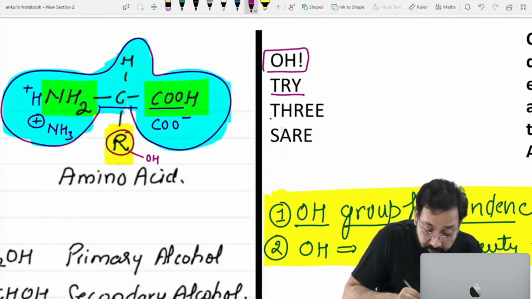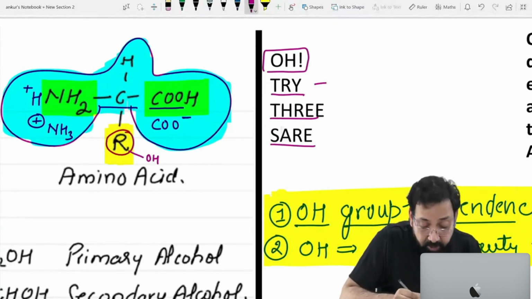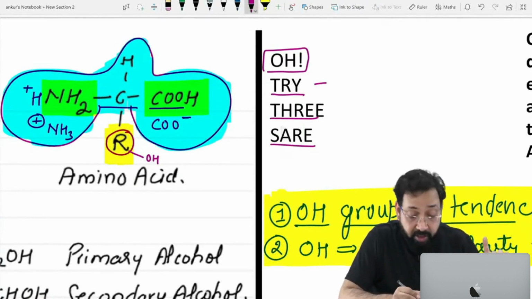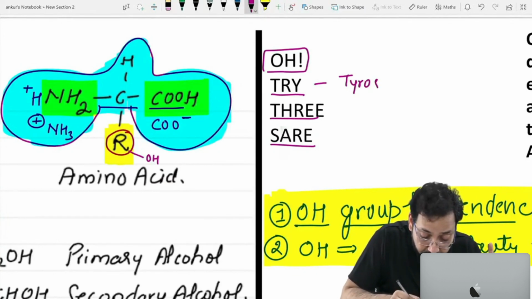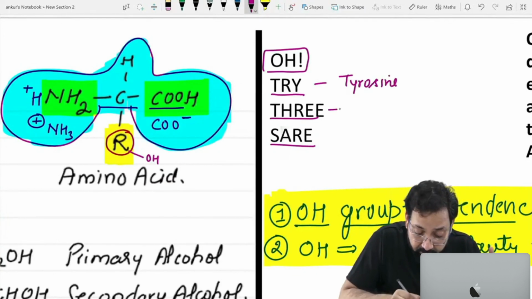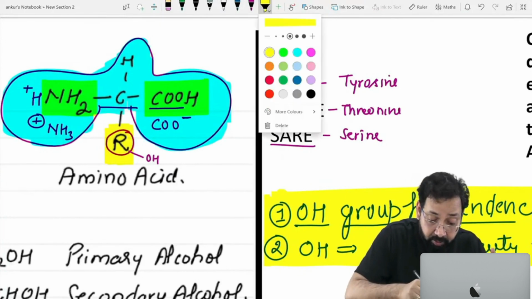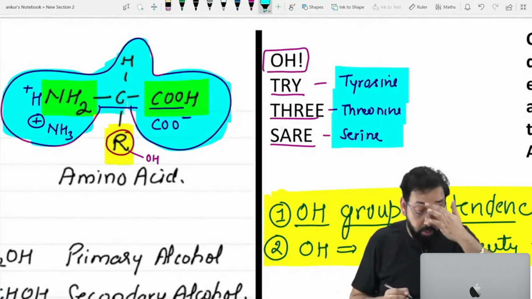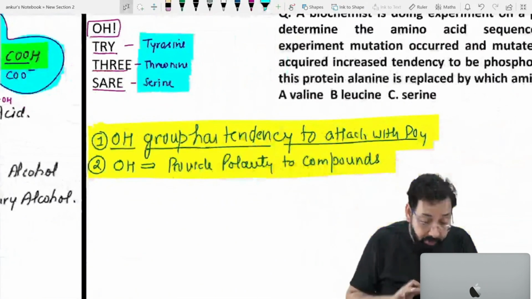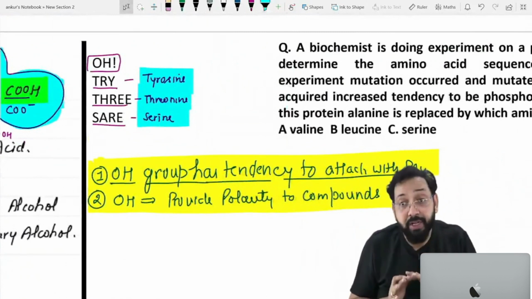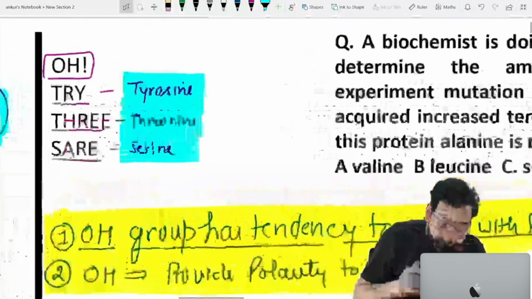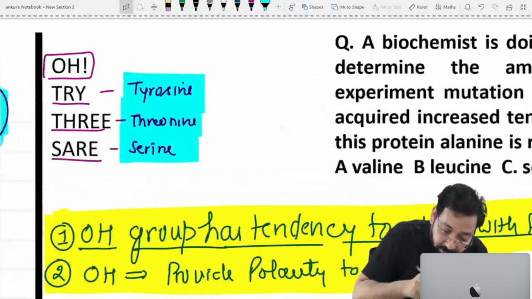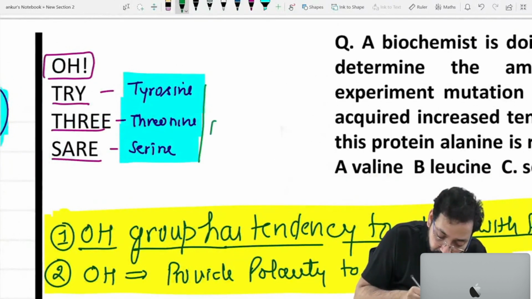Mnemonic is tri 3 sari. Tri means tyrosine. 3 means threonine. Sari means serine. Tyrosine, threonine and serine. And I told you, wherever you will find OH, you will say the compound has polarity. So these 3 amino acids are polar.